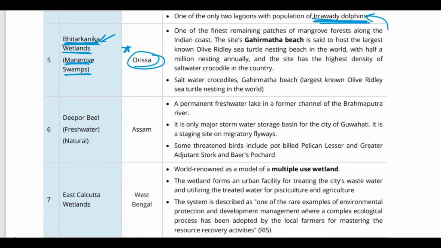So remember that the Bhitarkanika wetlands are mangrove swamps, and this is in Odisha. Remember this very, very important fact here: the Bhitarkanika wetlands contain the Gahirmatha beach. This Gahirmatha beach is said to host the largest known olive ridley sea turtle nesting beach in the world.